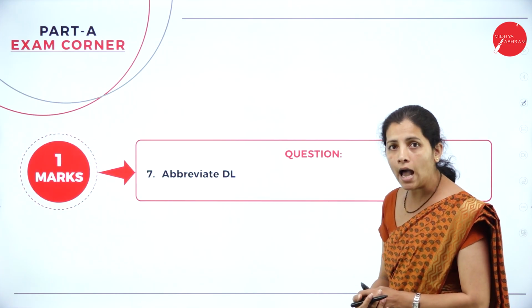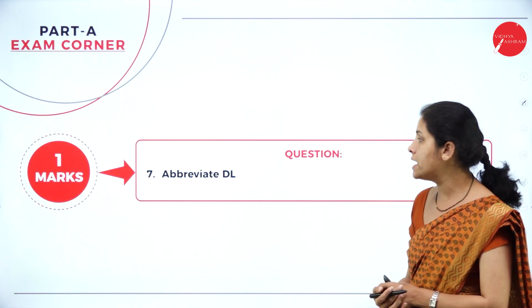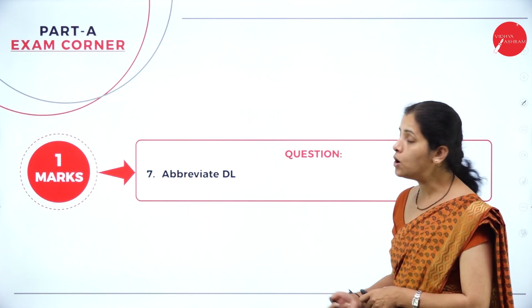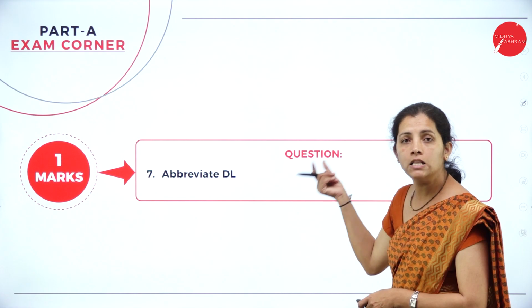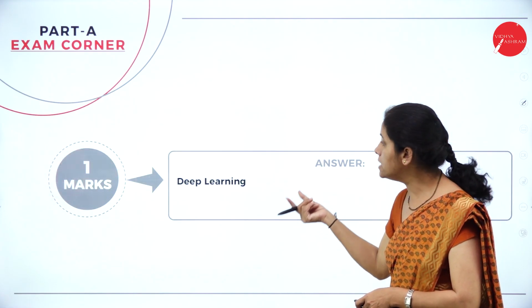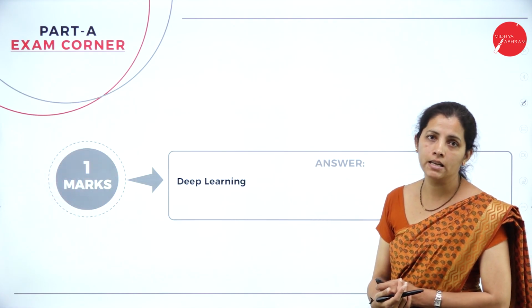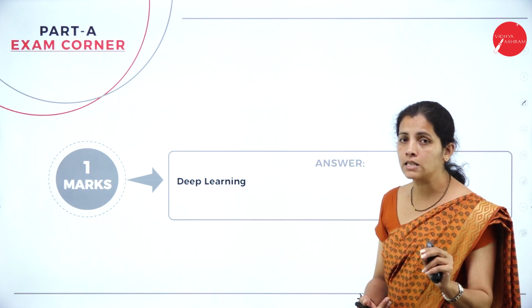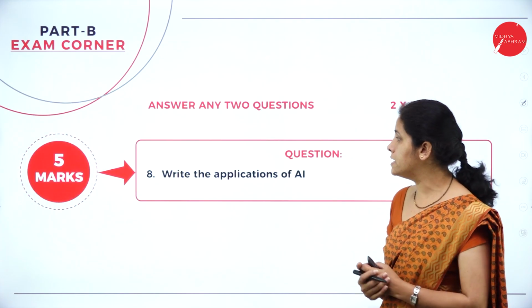Now the last question under part A is abbreviate DL. DL stands for deep learning. So out of 7 questions, to score 5 marks, it is very, very easy.